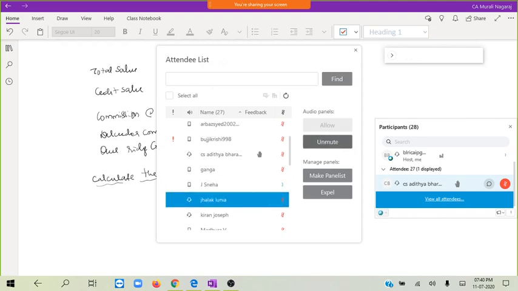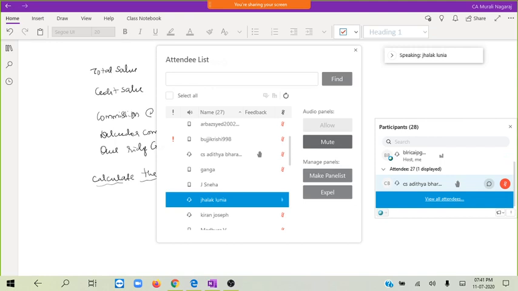Sorry. Sneha, can you speak? Sir, can you hear me? Yes, who is this, Sneha or Jhalak? Sneha, sir. Okay. So Jhalak is here as well. Jhalak, can you speak? Yes, sir. Can you tell me what the commission is, ma'am?